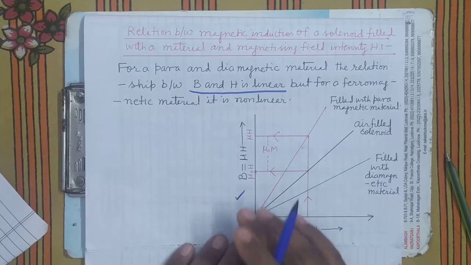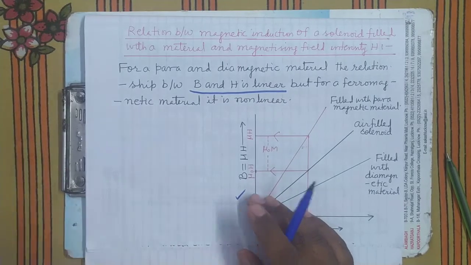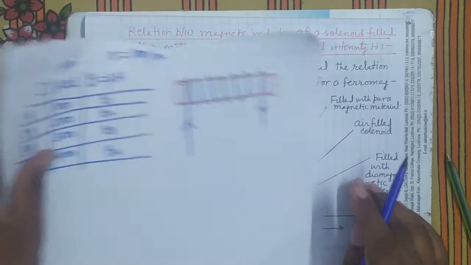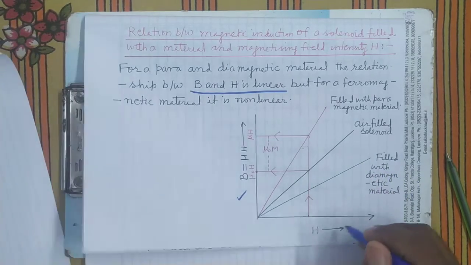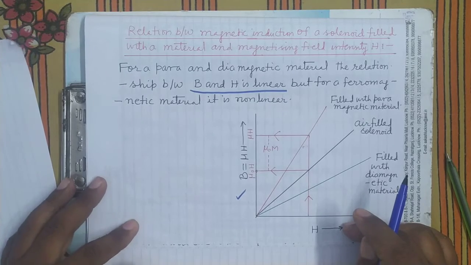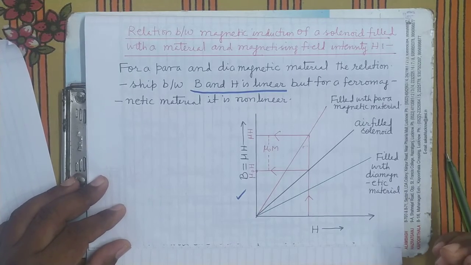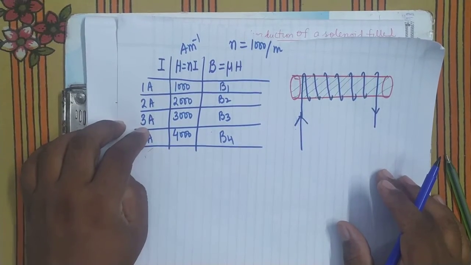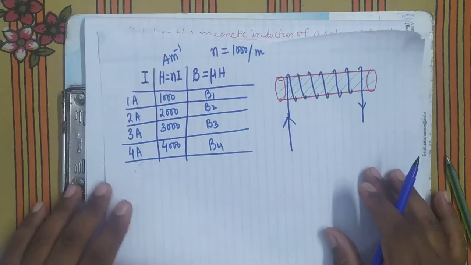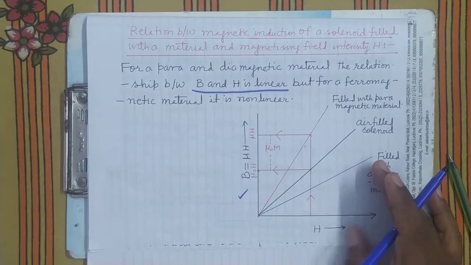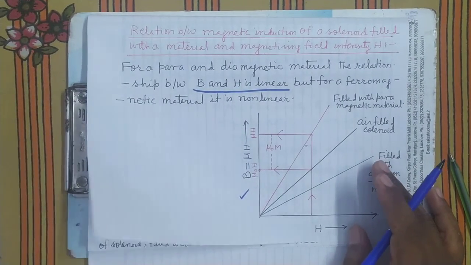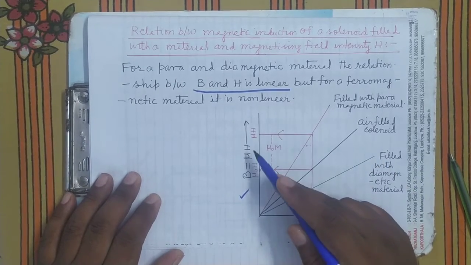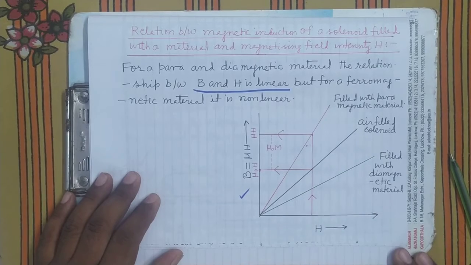So when there is air inside the solenoid, no material is filled, you draw the graph. When you increase H, and how will you increase H? By changing Ni. And what is the better way of changing Ni? You change only the I. Then H will be changed. So see here, current is changed. On changing the current, the value of H will increase and the value of B also increases in the air-filled solenoid.